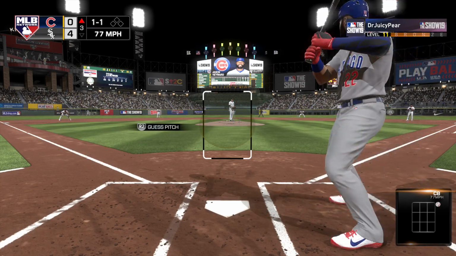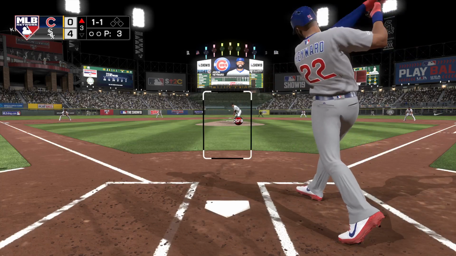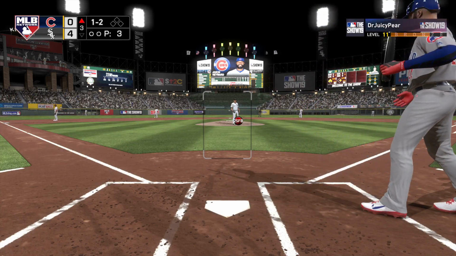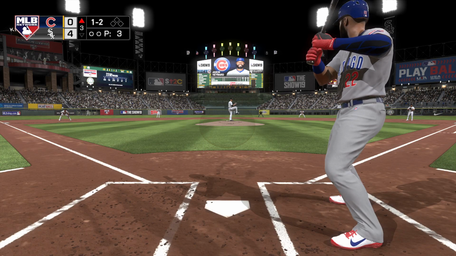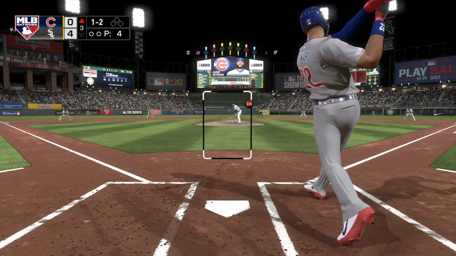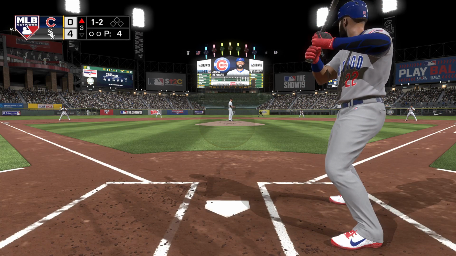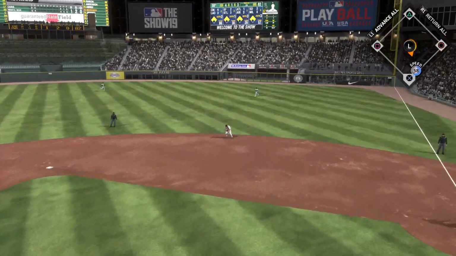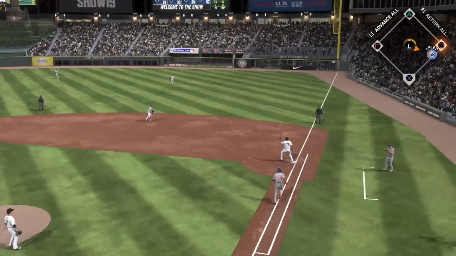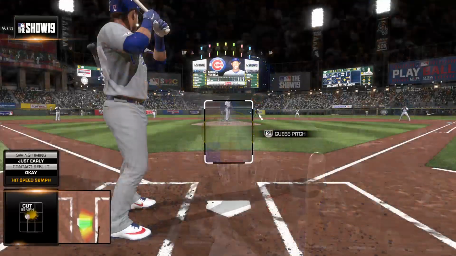Might have thought about it here, but he lays off the breaking ball inside. It's even at 1. So 1-1 to 1-2 now. Here he comes again, 1-2. Hit hard on the ground to second. Sanchez is up with it. Throw to first in time, and the leadoff man is gone to start the 3rd.